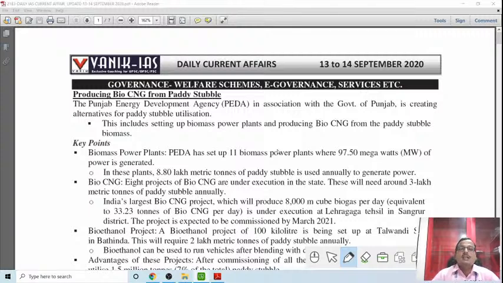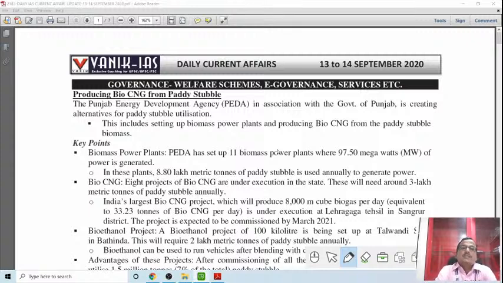like petrol and diesel, on which the vehicles normally run. CNG right now is being promoted, and if we use the paddy stubble to produce bio-CNG, it will be another big source of income for the farmers, and a big employment opportunity for other people who will find employment in that sector as well. The most important thing is that it will definitely reduce the level of pollution generated by burning the stubble.